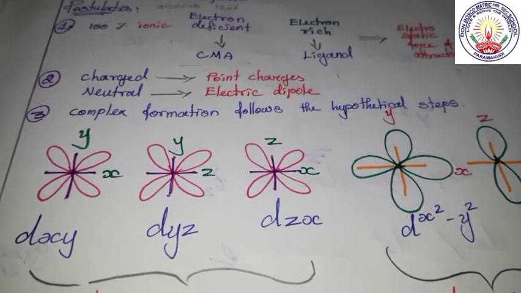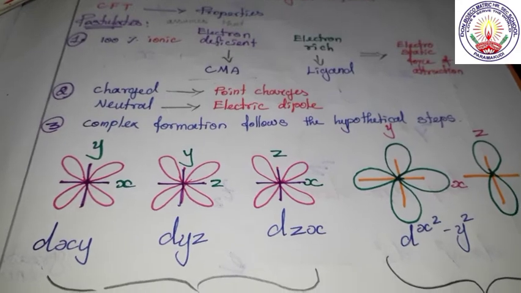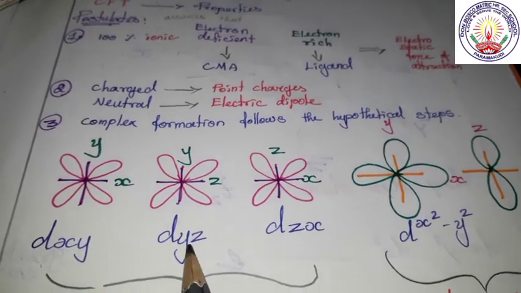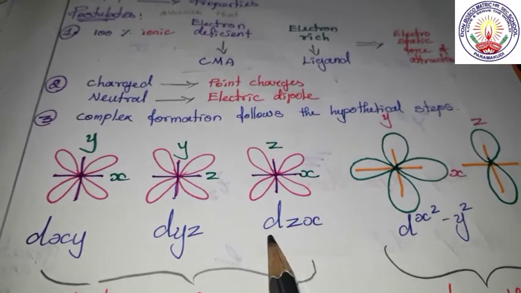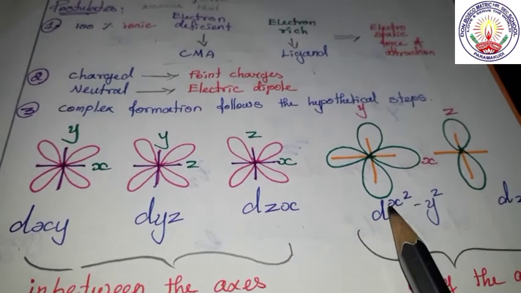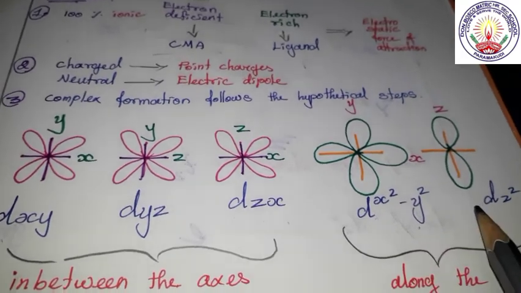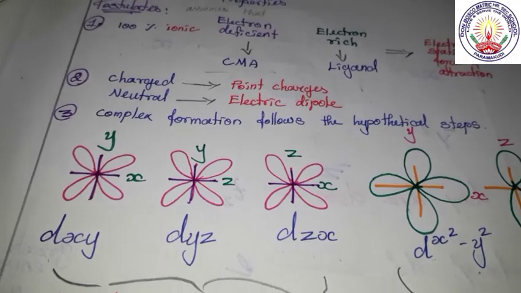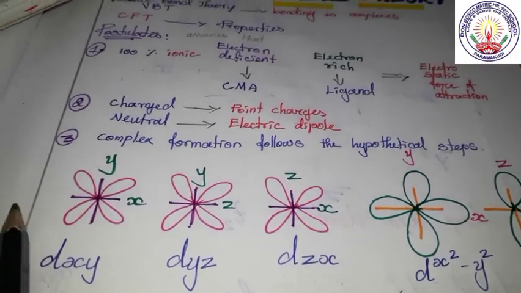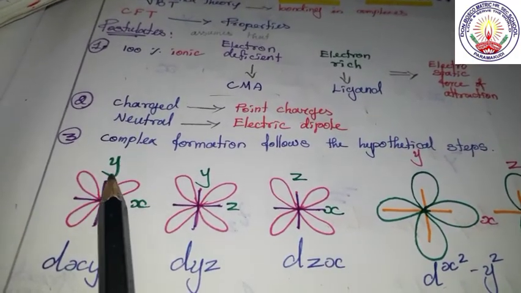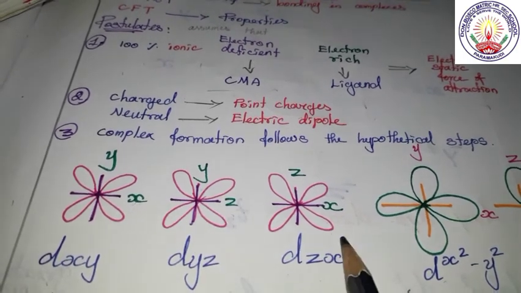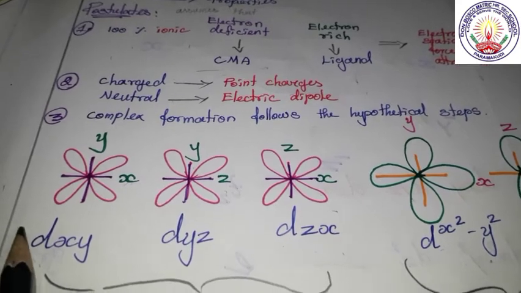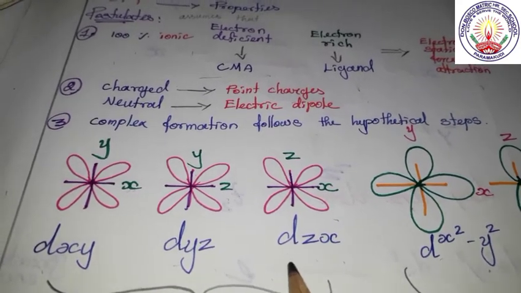D orbitals are 5. The 5 d orbitals are dxy, dyz, dzx, dx squared minus y squared, and dz squared. Here this is the x axis, y axis, z axis, and see dxy, dyz, dzx.